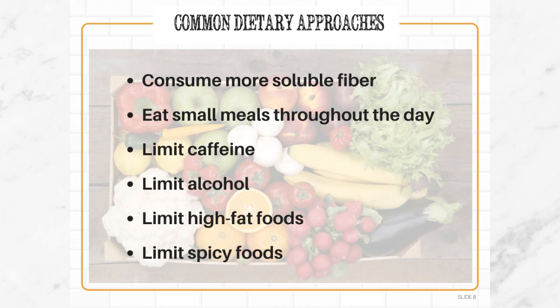Eating small meals throughout the day is another dietary approach, as well as limiting caffeine, alcohol, high-fat foods, and spicy foods. However, there is no strong evidence that these practices constitute an effective treatment method. Dietary approaches to treating IBS are very individualized, which is why it's important to work with a credentialed healthcare professional who specializes in the treatment of IBS.